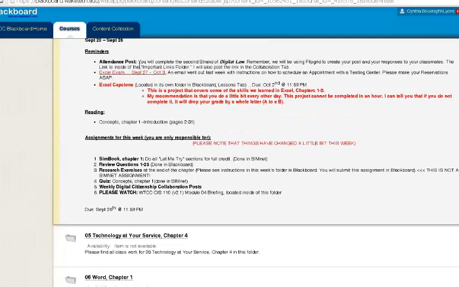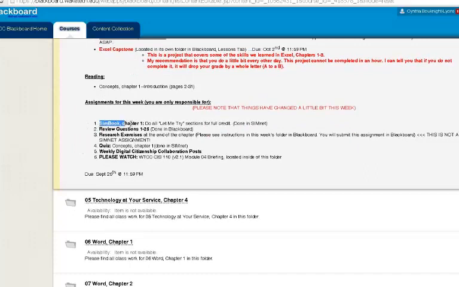Your attendance post you'll need to do. I'll cover the capstone in a few minutes, but this week you will need to do your SimBook, which is located in SimNet. The link is inside of this folder. However, you will not have an independent or guided project to do. Those are just for our application chapters. So to make up for that work, instead you'll have review questions and you will have research exercises.